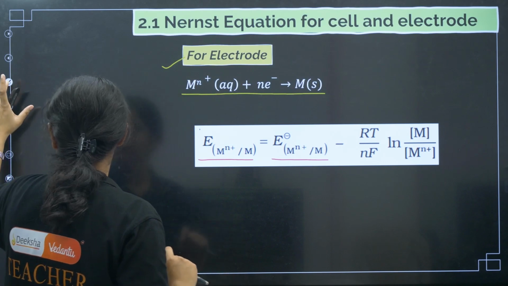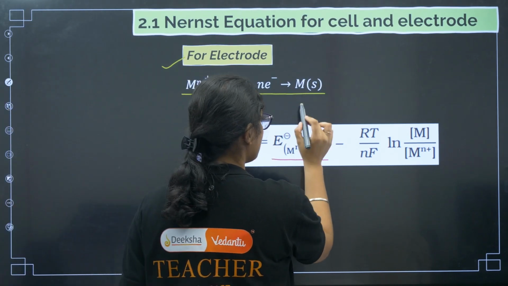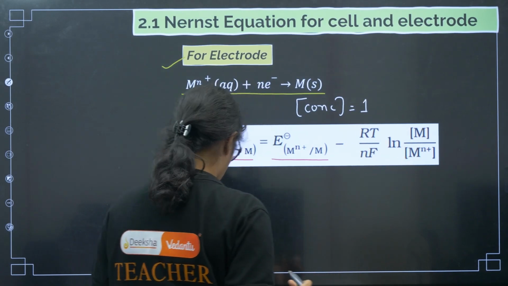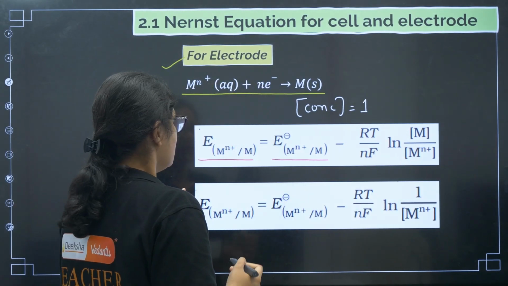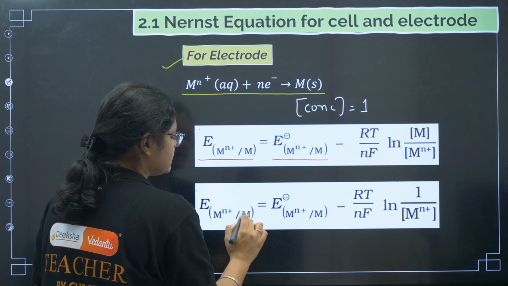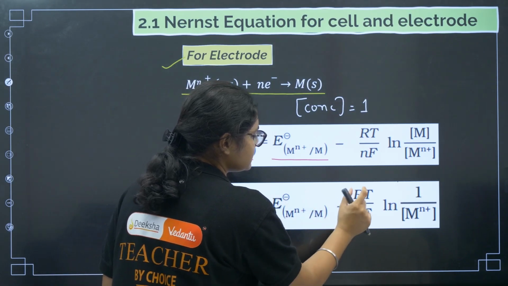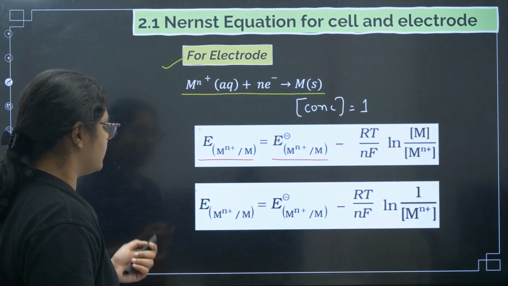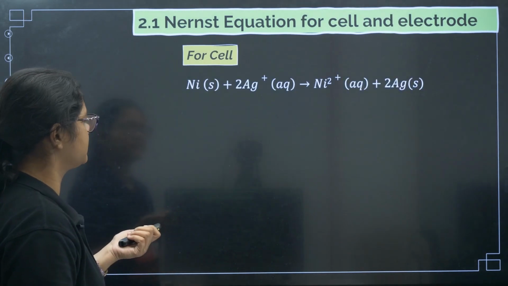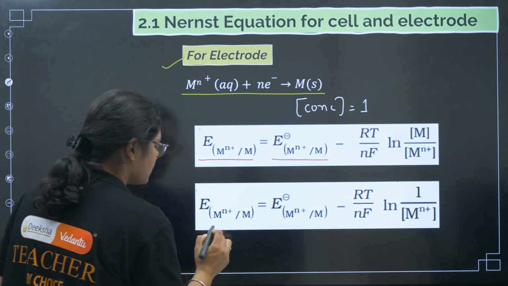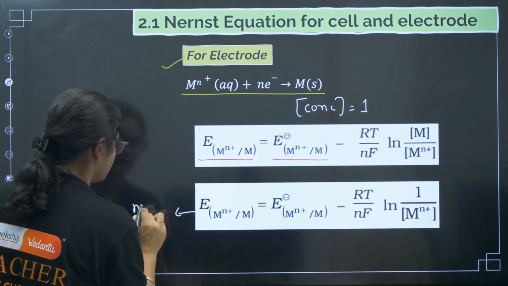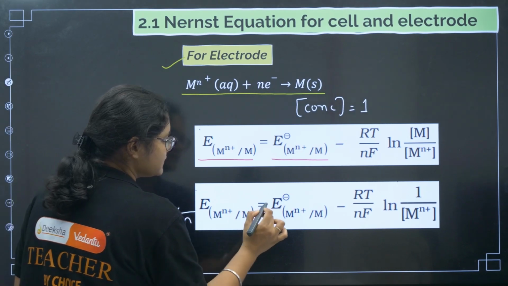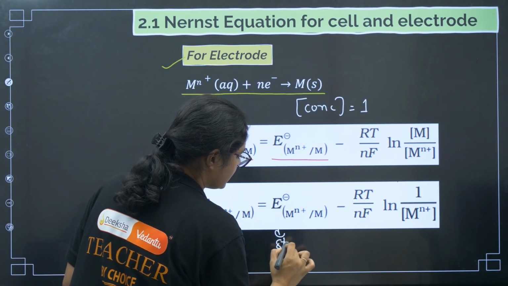Now here you have to remember that for pure solid, the concentration of pure solid is taken as 1, right? So if I now modify this equation, I will get E of Mn plus by M is equal to E naught minus RT by nF log of 1 by Mn plus, right? Okay. Now I'll simplify this equation for you. So now see, this is the electrode potential under non-standard conditions, right? This is the electrode potential under standard conditions, right?